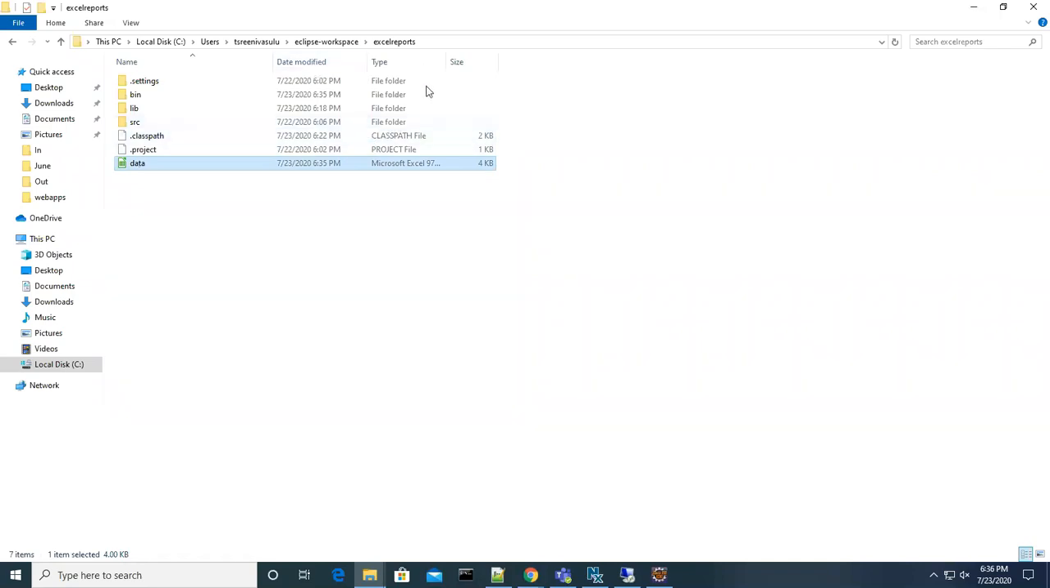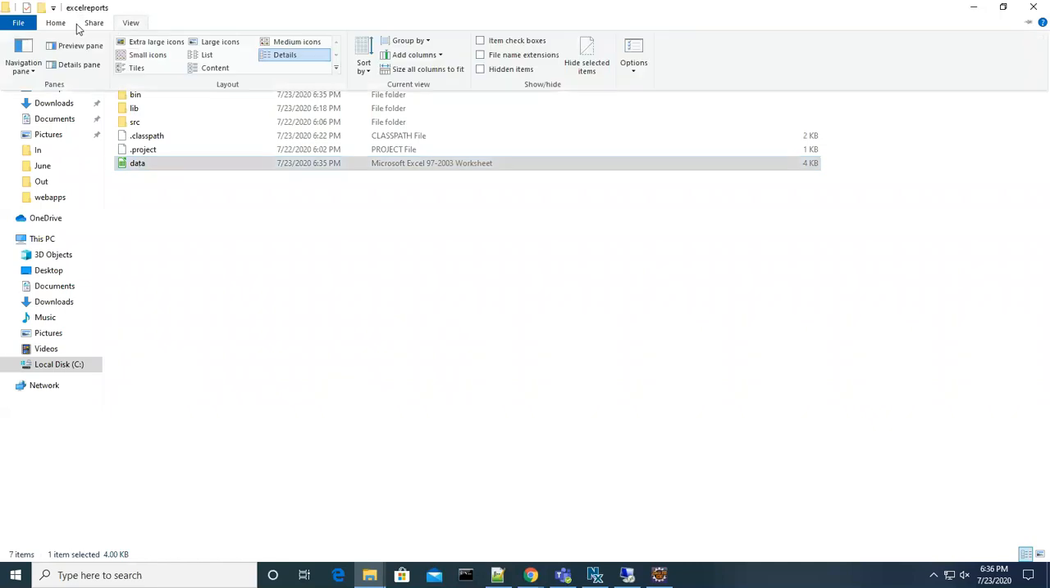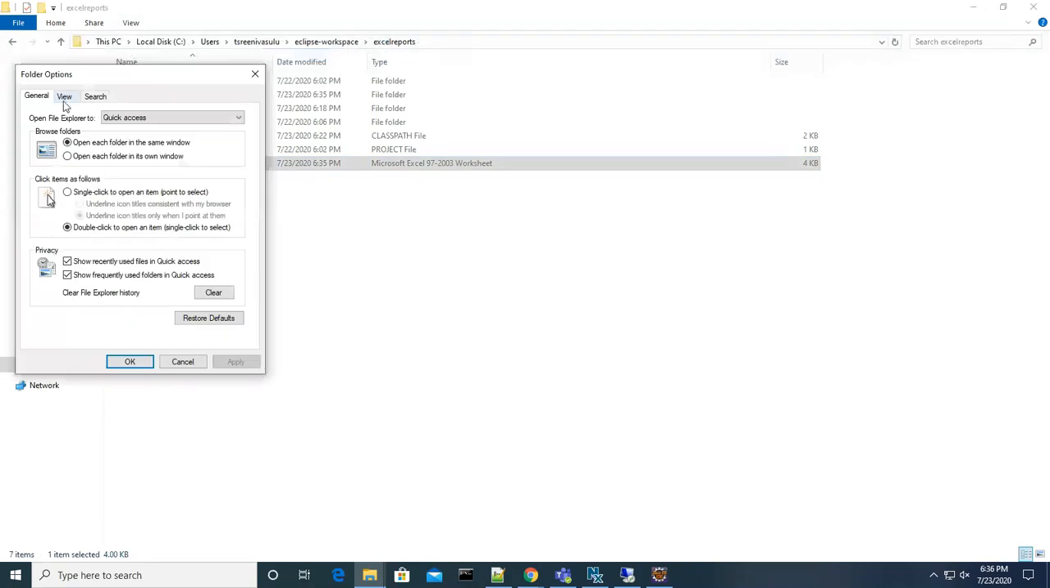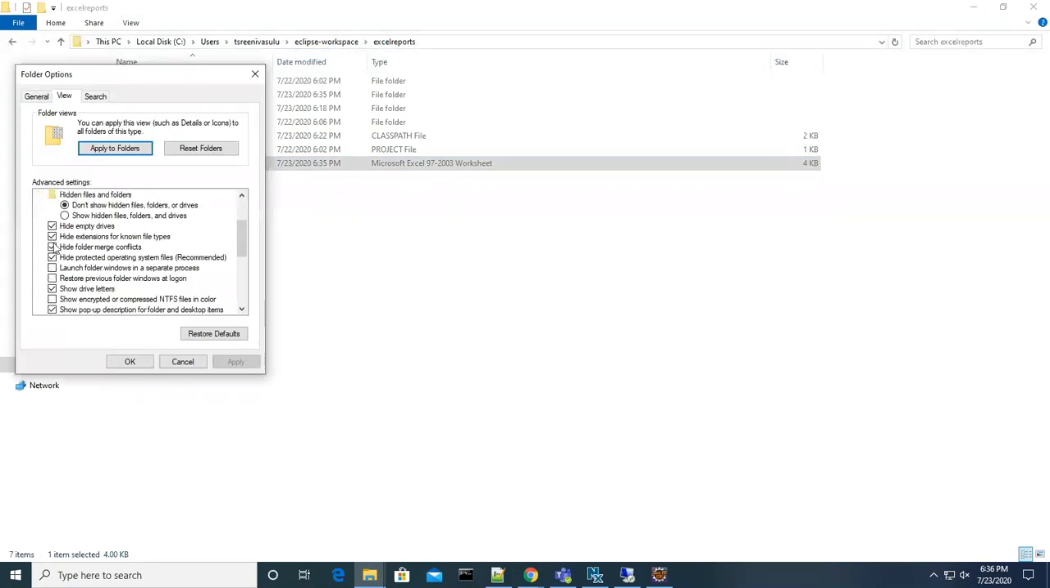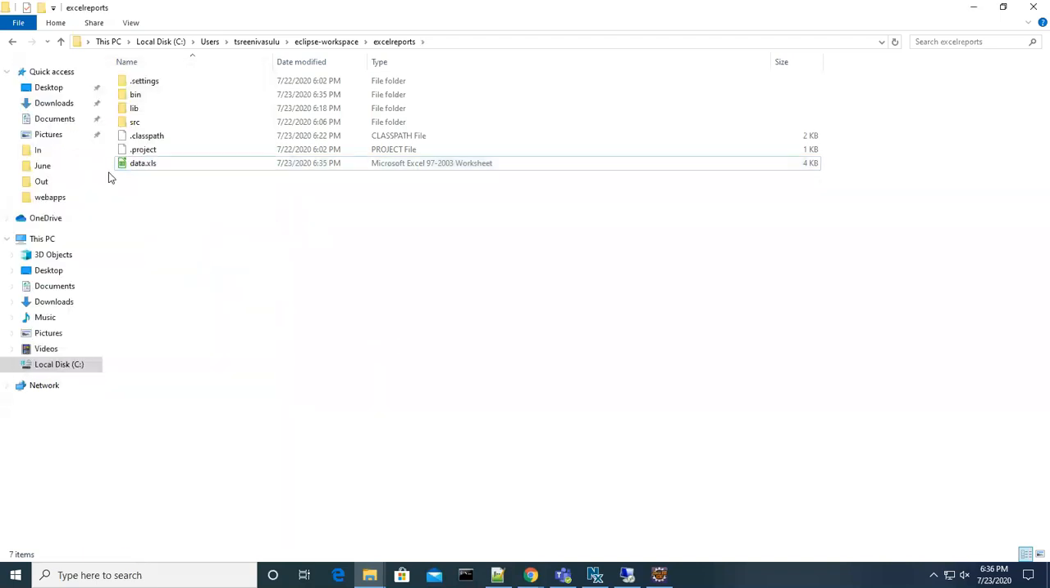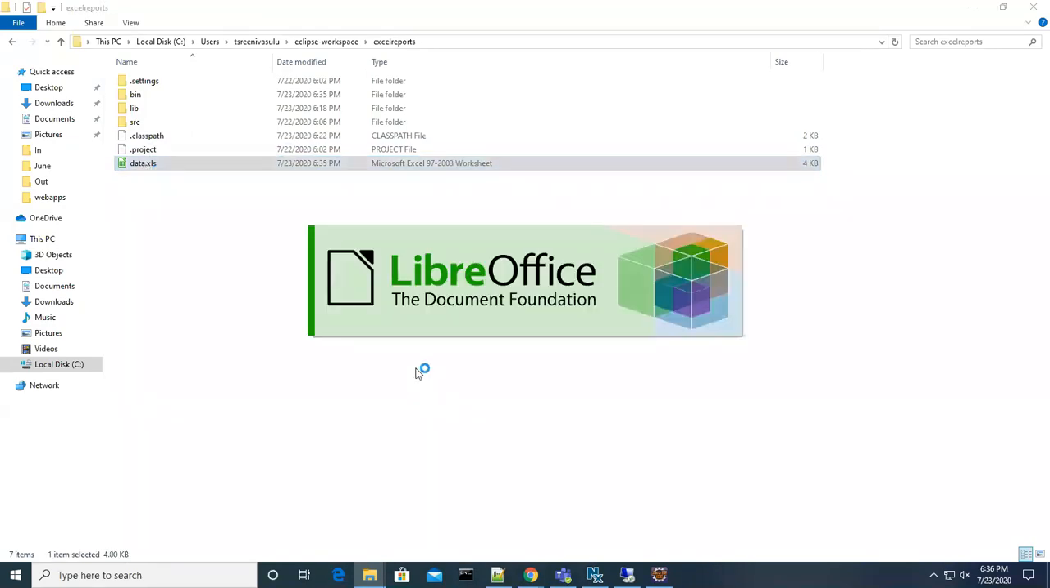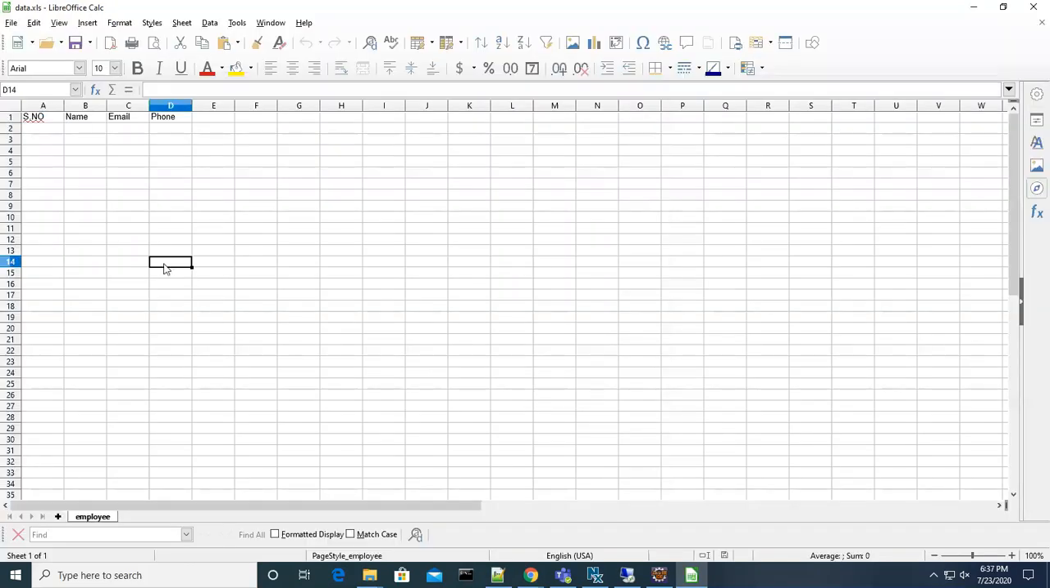So what type of file is it? An XLS file, Excel file. If you want to see the extension, I'm going to the View folder options and unchecking hide extensions for known file types. Now you can see the extension: data.xls. I'm just opening this, because I'm not using Microsoft Office, we have another open office library. Can you see that?